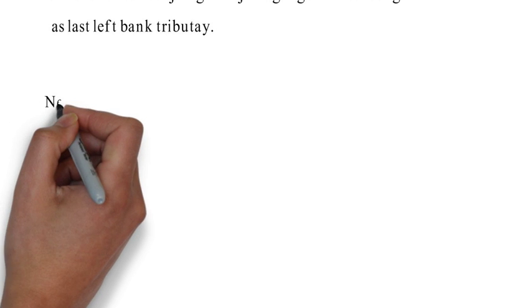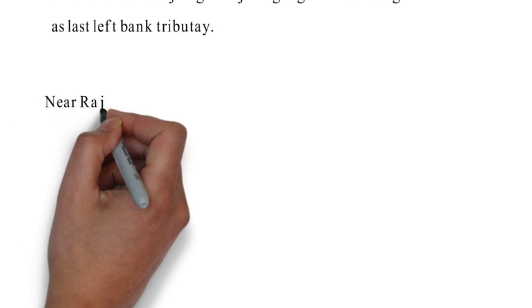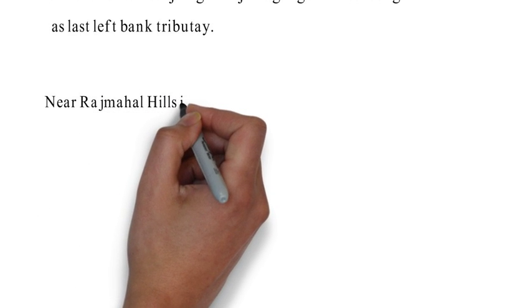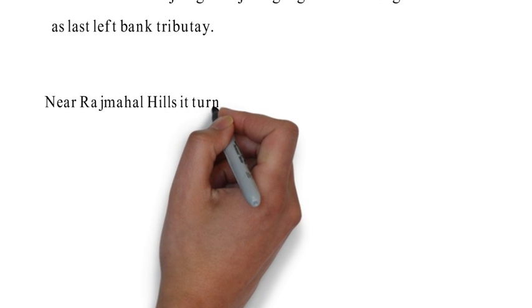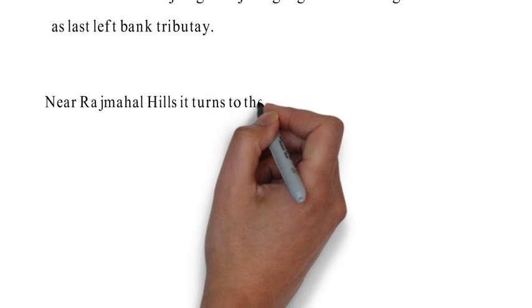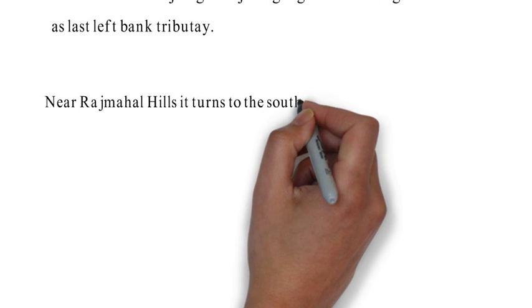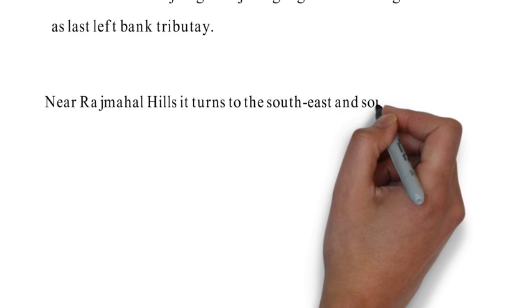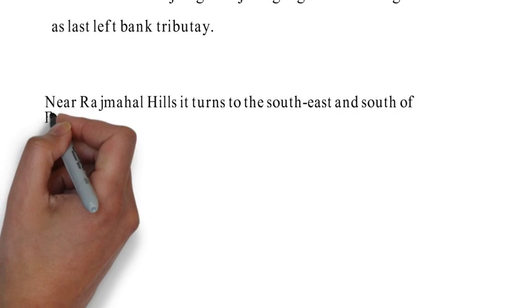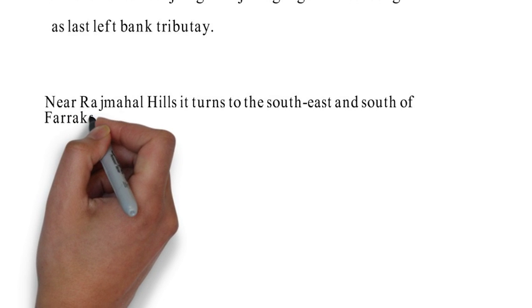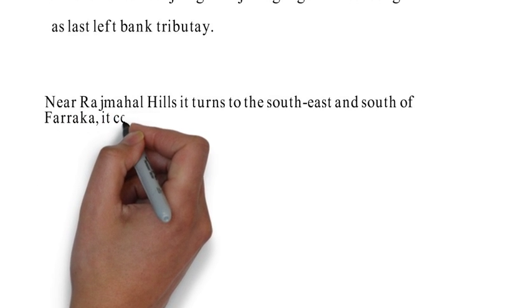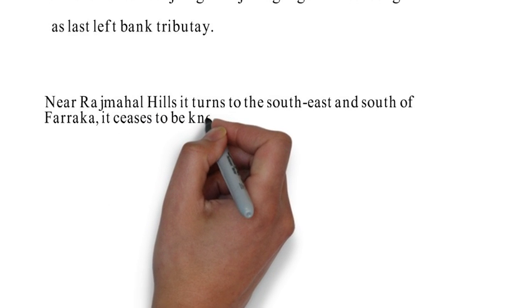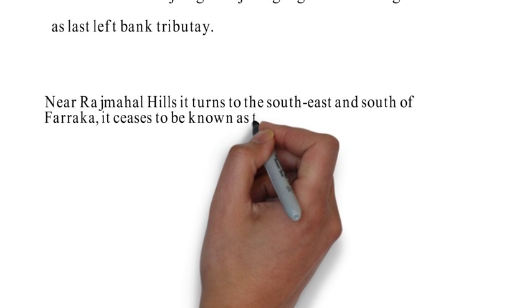Near Rajmahal Hills, Ganga turns to the southeast. You can look at the map, and south of Farakka, it ceases to be known as the Ganga. It then bifurcates into Bhagirathi-Hooghly in West Bengal and Padma-Meghna in Bangladesh. Then, traveling 220 kilometers further down in Bangladesh, the Brahmaputra, which is known as Jamuna there, joins it at Goalundo, and after meeting Meghna 100 kilometers downstream, the Ganga joins the Bay of Bengal. So this completes our Ganga river system.